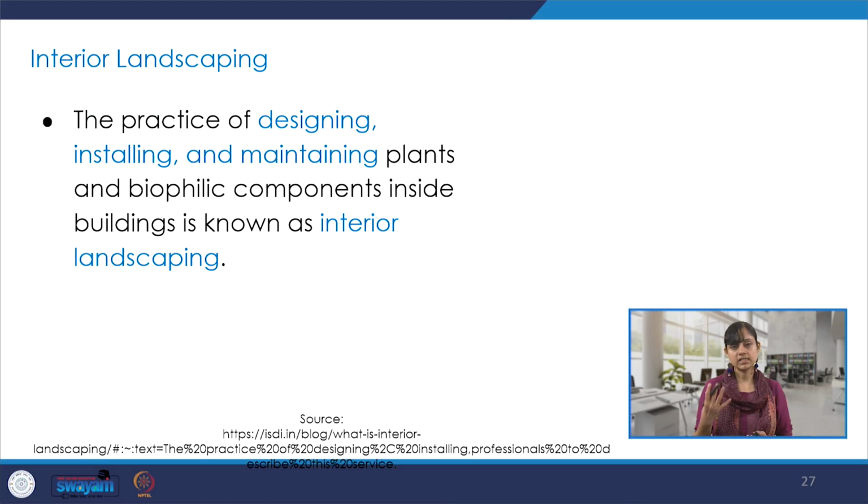Then interior landscaping was another important element that we had a look at. It has a lot of role in the well-being of the users, and interior landscaping is becoming very popular. We see a lot of airports and huge terminals and all kinds of projects which are encouraging interior landscaping.